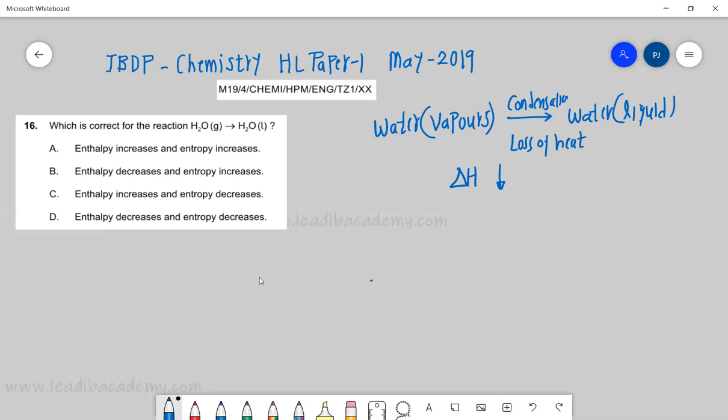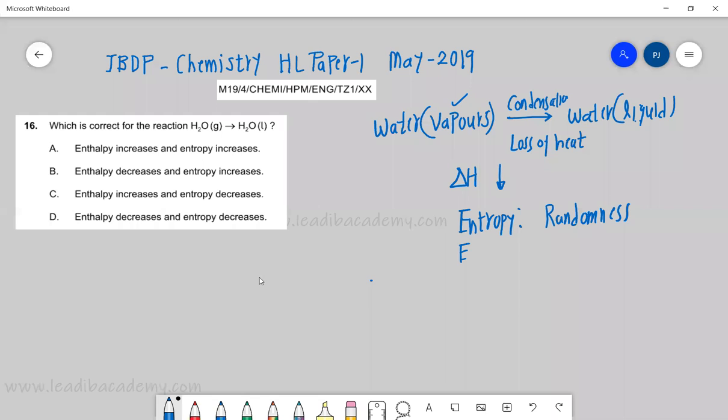Now let's talk about entropy. What is entropy? Please understand, entropy means randomness. It indicates the randomness. So tell me now, out of vapors and liquid, which is more random? Simple, vapors are more random. In the vapor state there is more randomness. Molecules are spread out, moving randomly in the vapor or gaseous state. So it goes from higher entropy to lower entropy, because liquid means a more orderly arrangement. So again, entropy is decreasing.